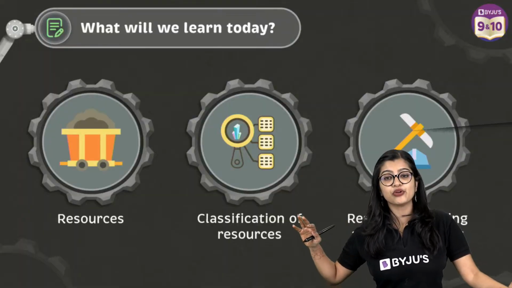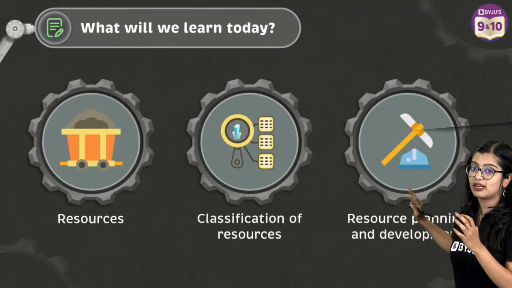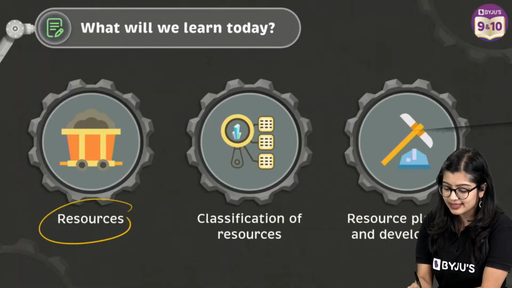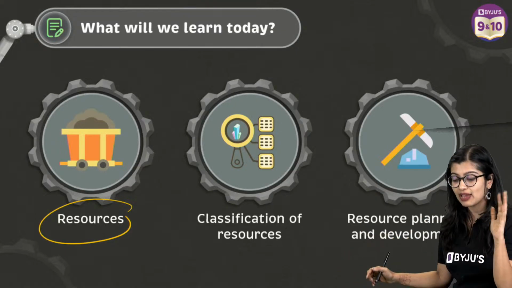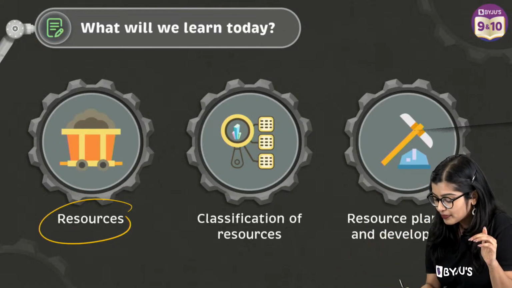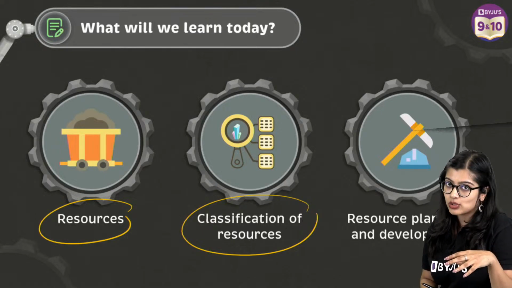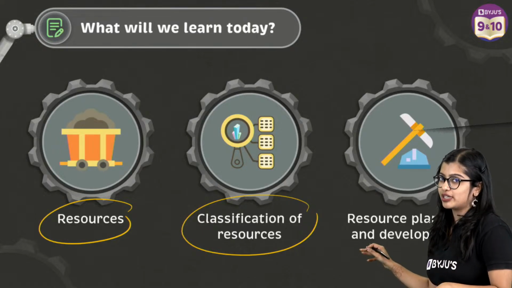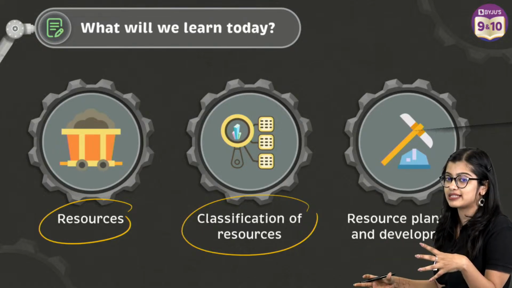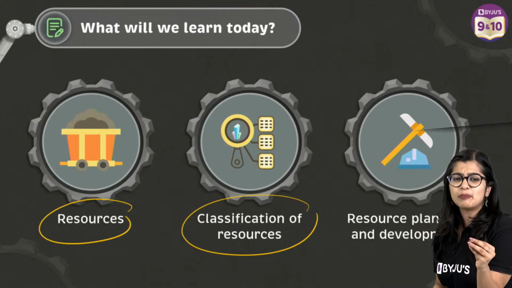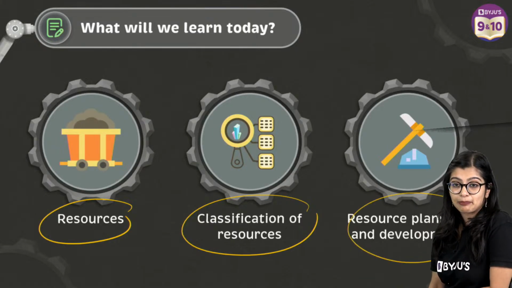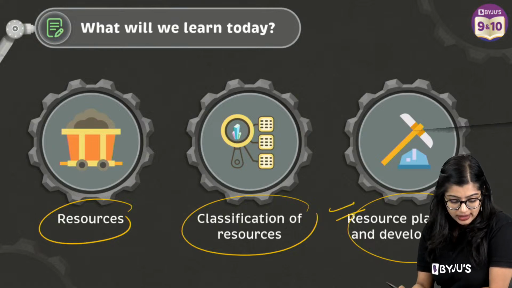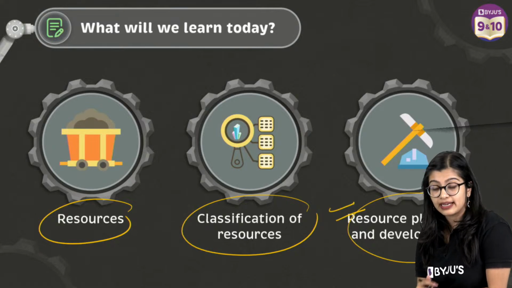So what are we going to learn today? We're going to understand what are resources, and not in the normal easy essay, memorizing way, but we'll actually understand what is a resource. We'll understand how we can classify resources. This is not something you need to pay too much attention to because CBSE, in the rationalized syllabus, has reduced this part, but we will briefly touch base on it. And we will also start resource planning and development, right? So, we are going to focus on this part a little bit more in greater detail.